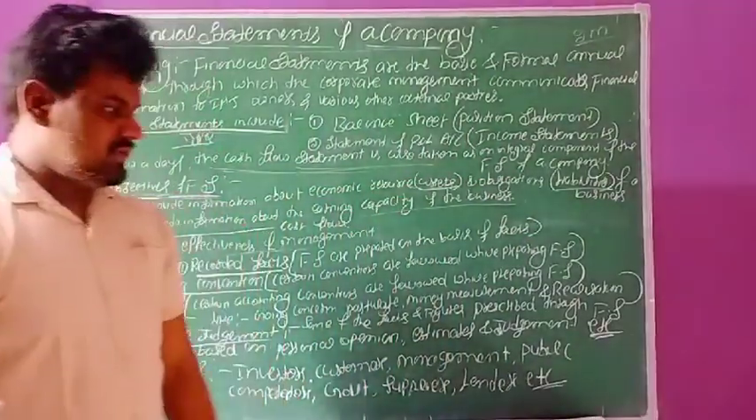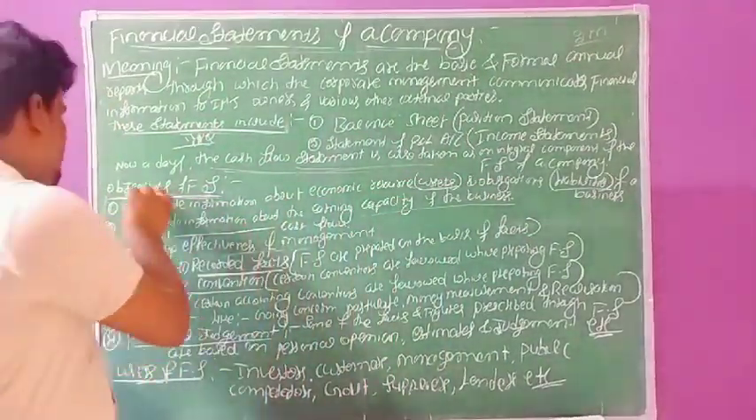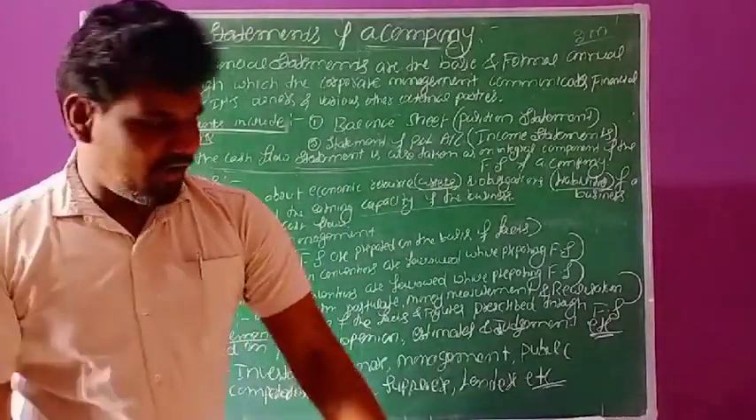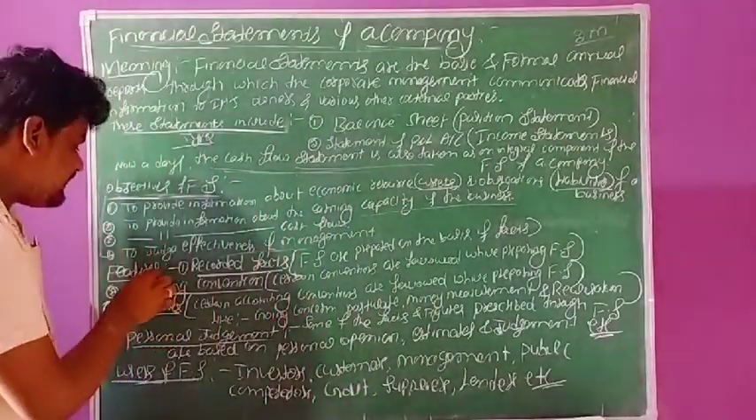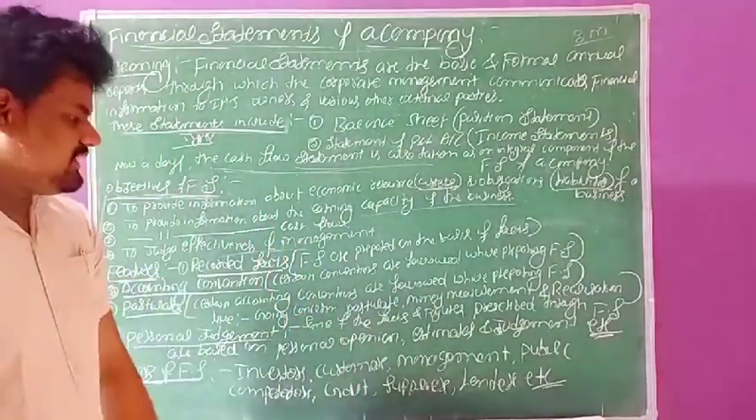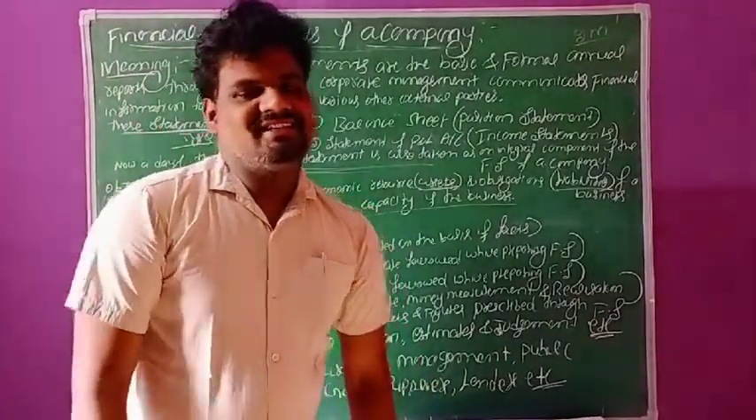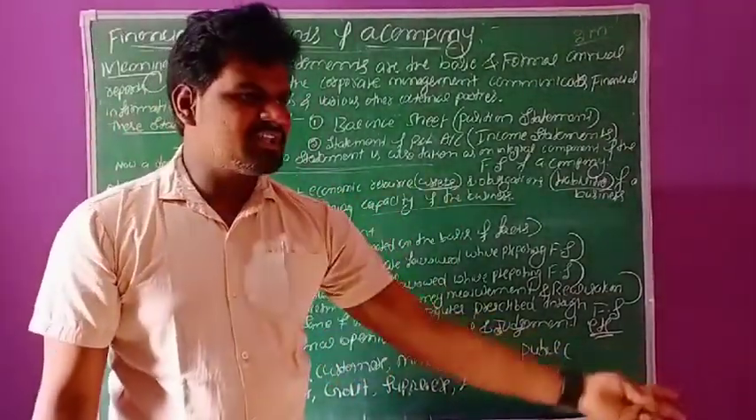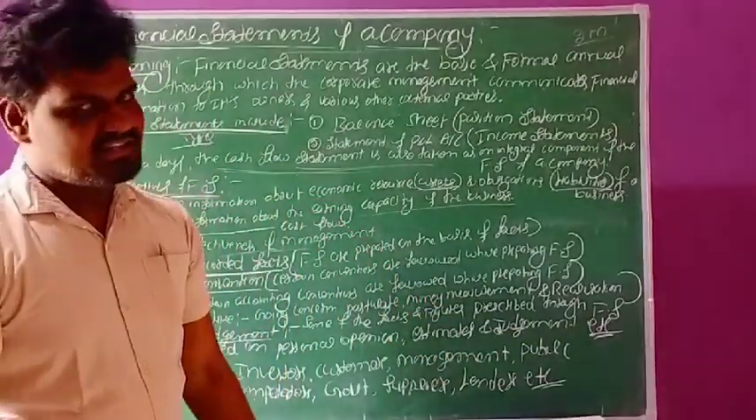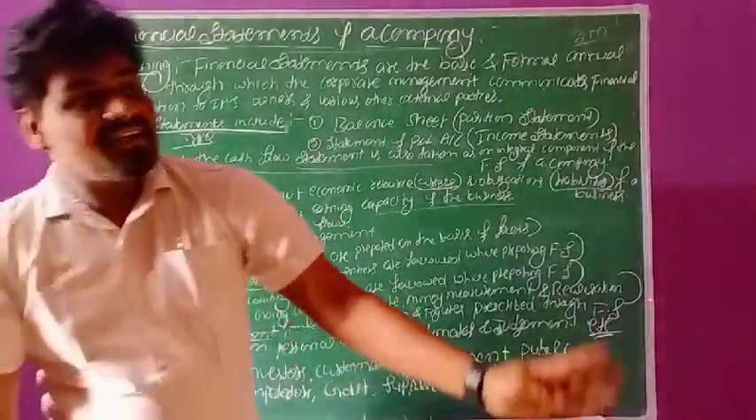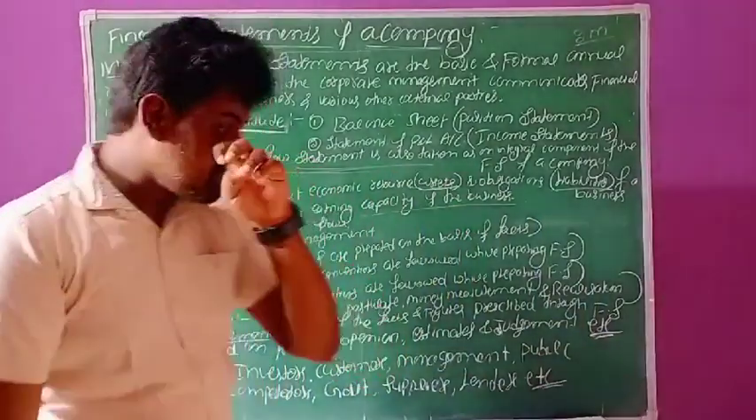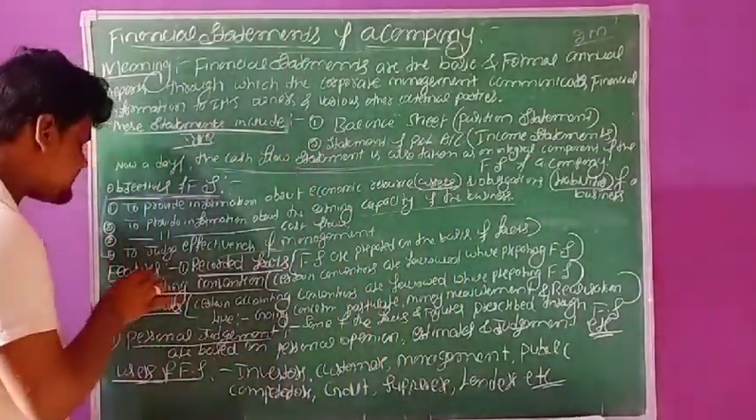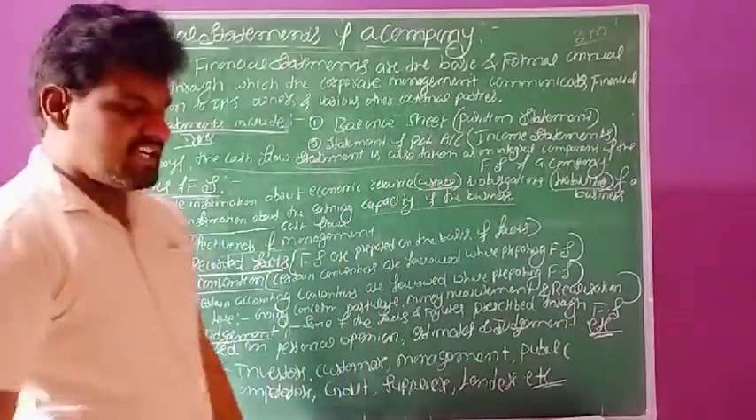After completion of objectives, the next concept is features of financial statements of a company. What are the various features? Here, feature is nothing but the nature of the financial statement. It is also called the nature of the financial statement. So the nature or features of financial statements of a company.